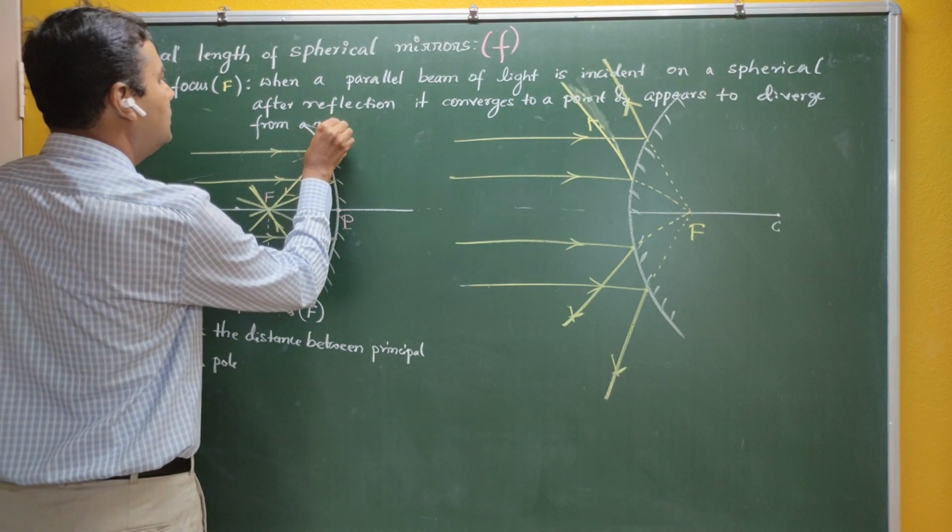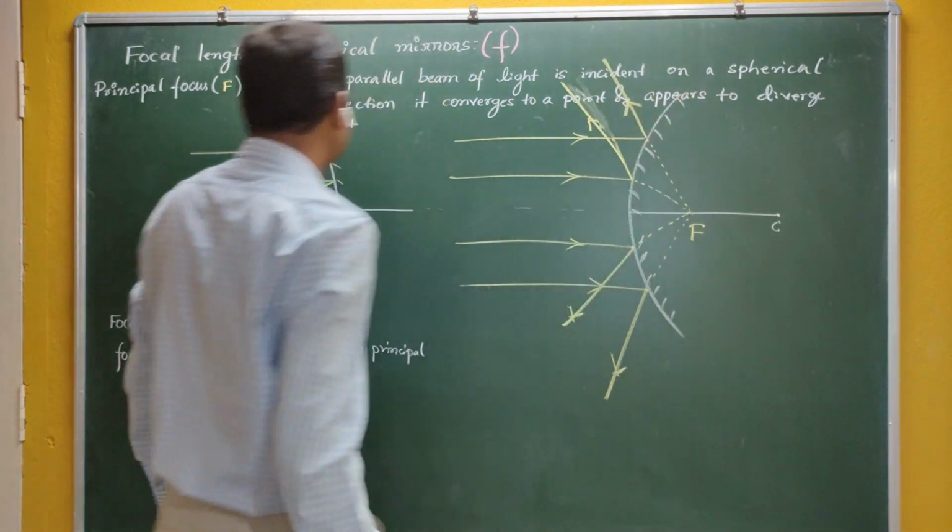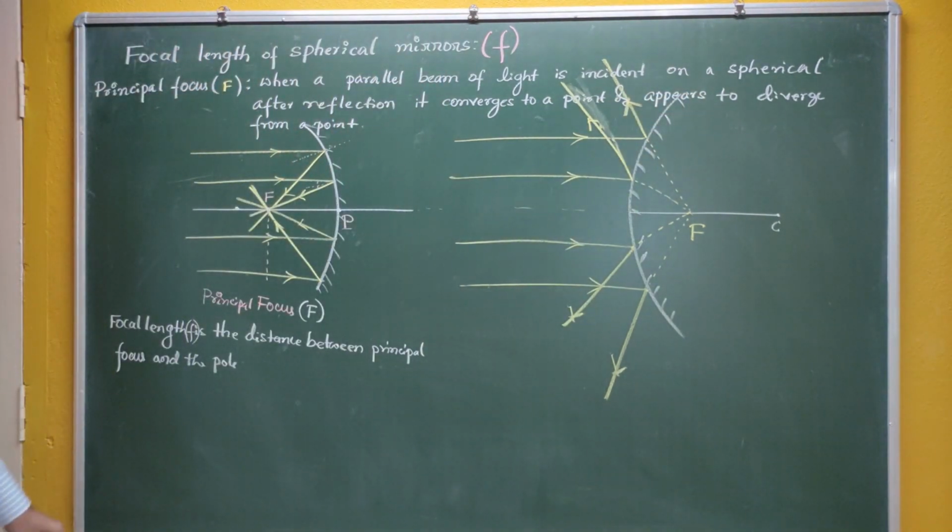But actually it converges to a point or appears to diverge from a point.